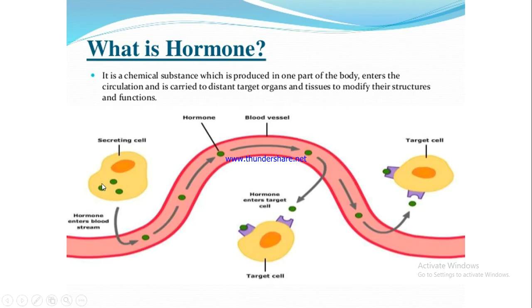To remember the definition, this diagram will be very helpful. The hormones are the secretions from certain cells of the body which are known as glands. These pour the secretions into the transport system of the body, from where these secretions or hormones travel to the other parts where the receptors of these hormones are, and in those parts these hormones